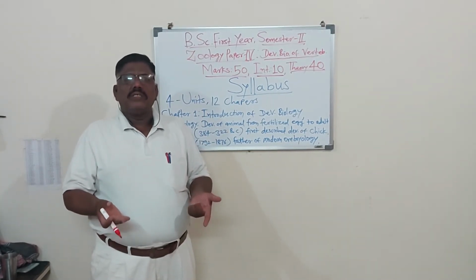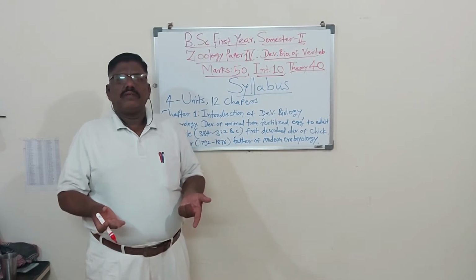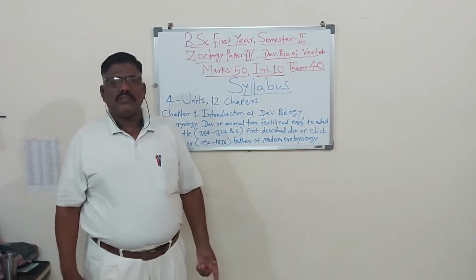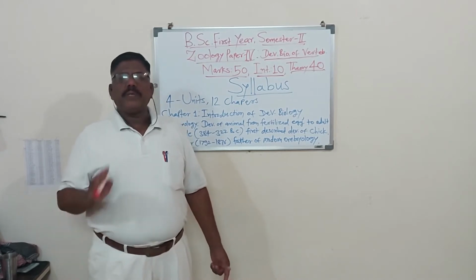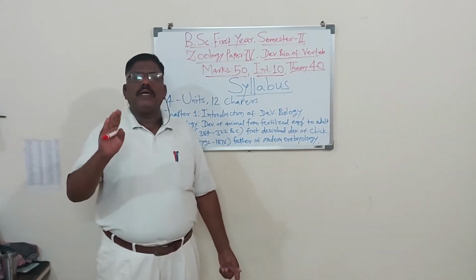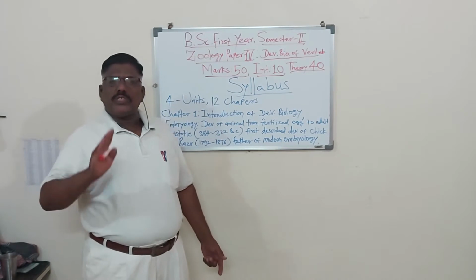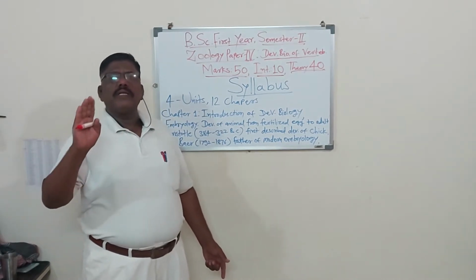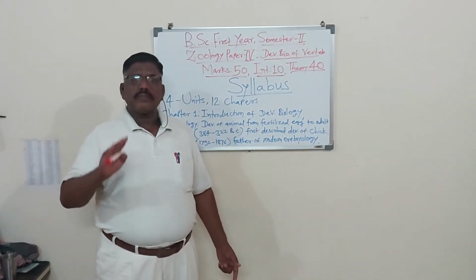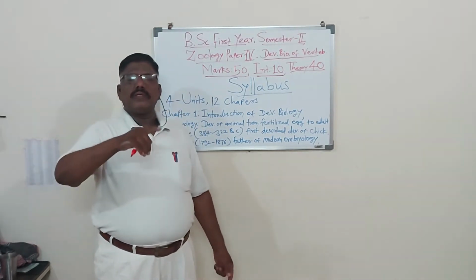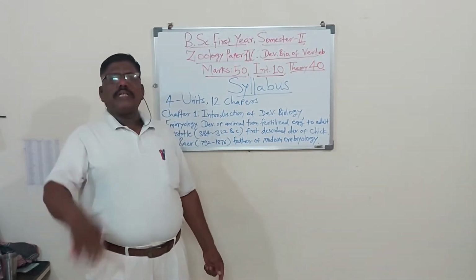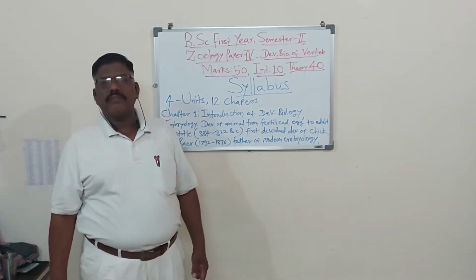What is he studying? So you have to always be alert about which paper number you studied in semester first and which paper number you are studying in semester second, and what name each paper has.